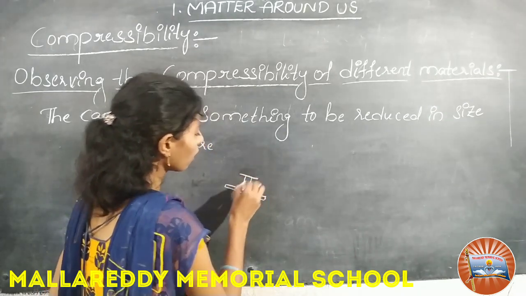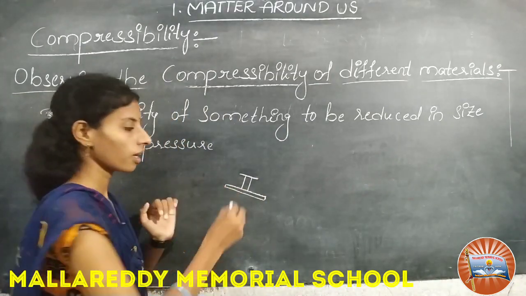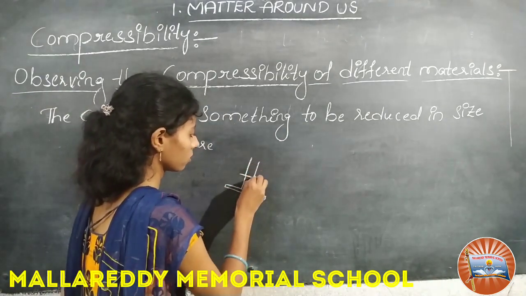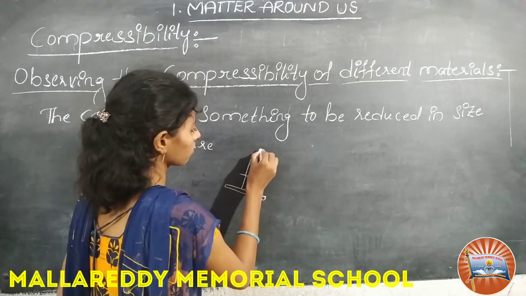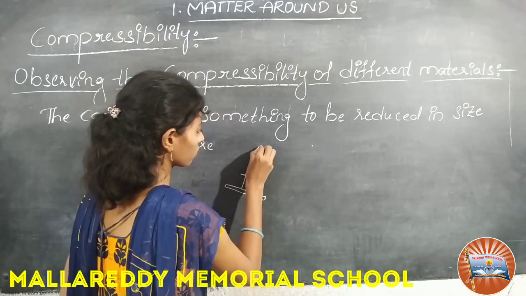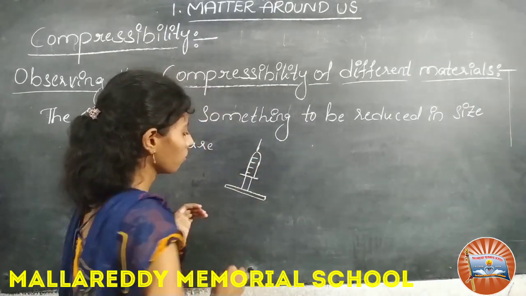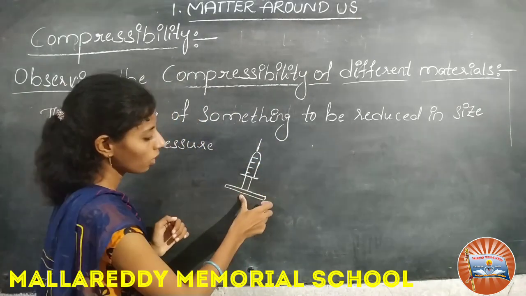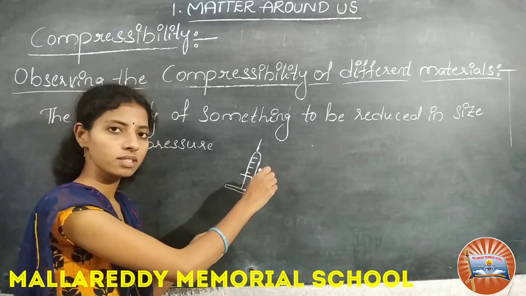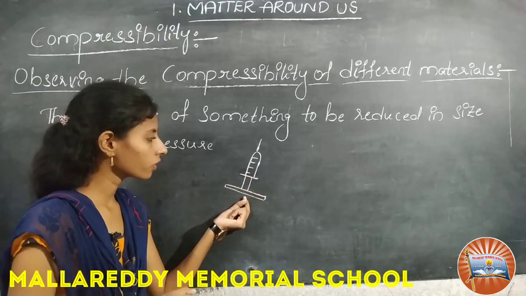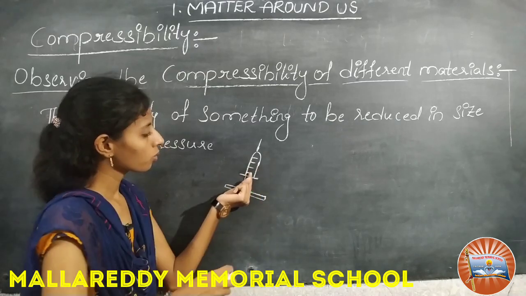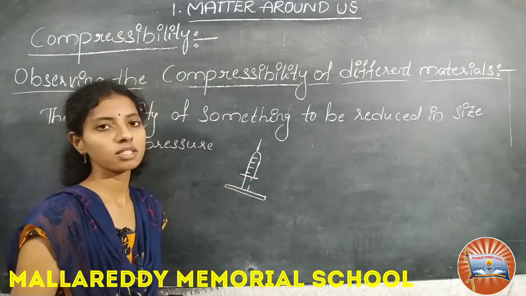Now draw the piston to suck in air. Now place a finger at the nozzle and press. Observe how the piston moves into the syringe.